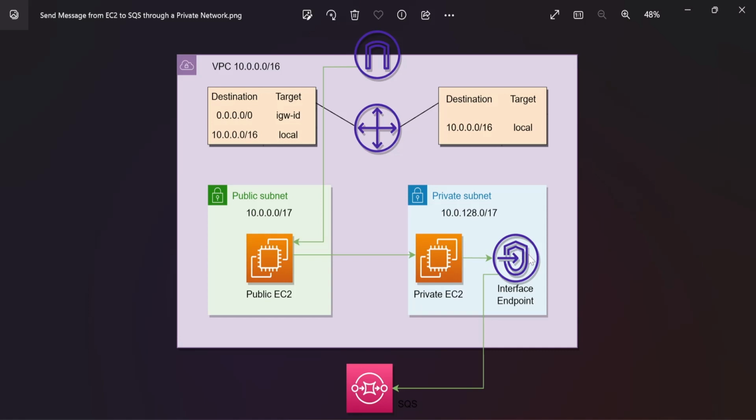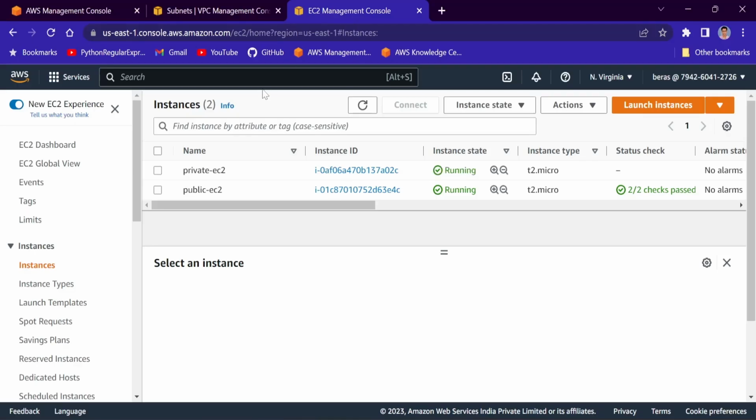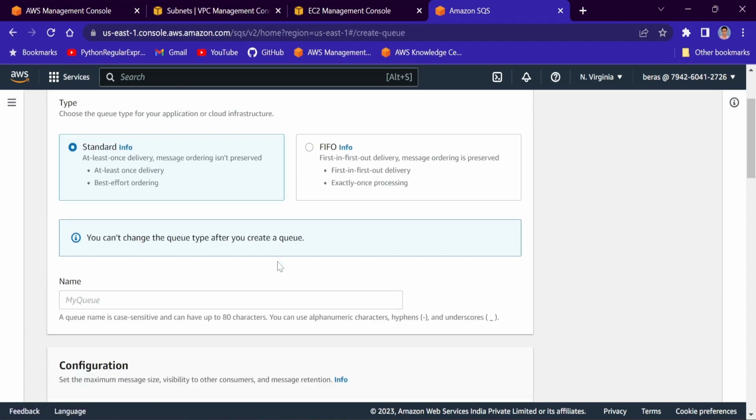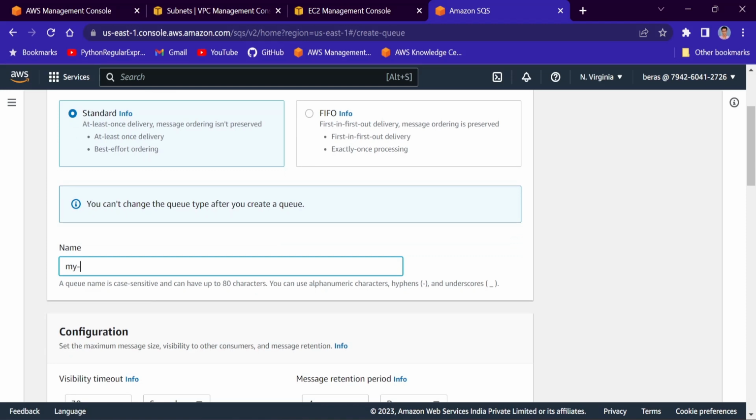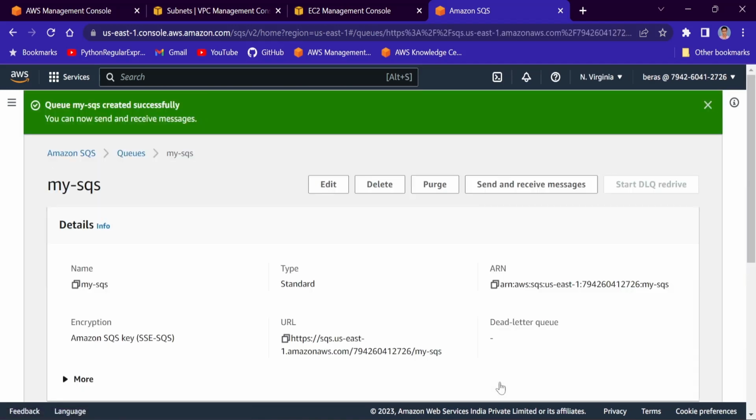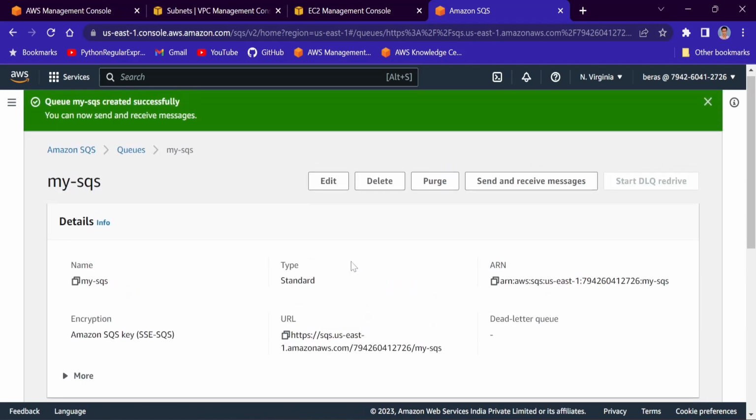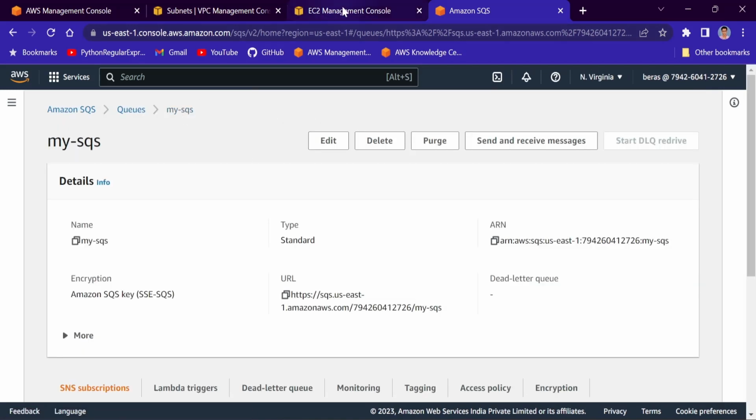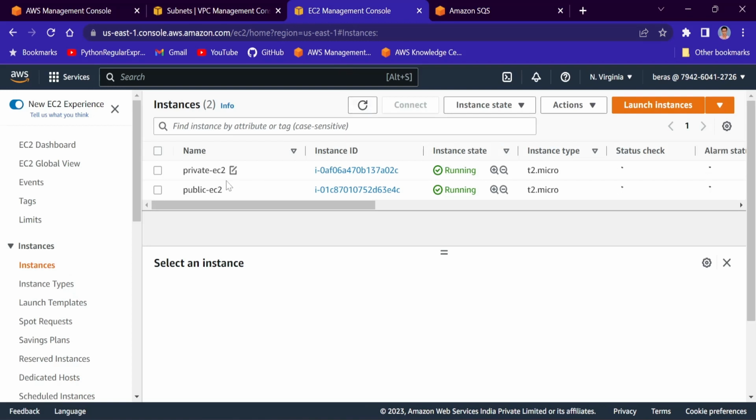Now we will need to create interface endpoint and SQS. Fine. So I'll go to SQS first. Let's go to SQS. I will click on create queue and I'll choose standard. We'll name this as my SQS and everything will be as it is and we'll click on create queue. Our SQS is now created. Fine. And if I click on send and receive messages, see here, poll for messages, no messages are there, right? No message to view message in the queue, poll for message, right? So I'll go here again and we'll go to EC2 instance. See, both are now running.